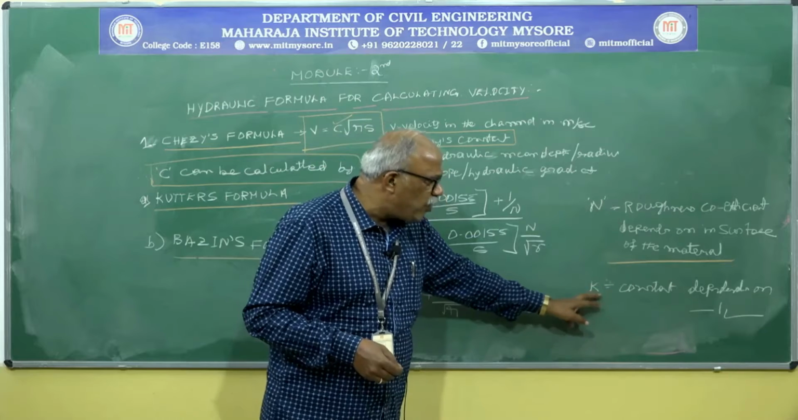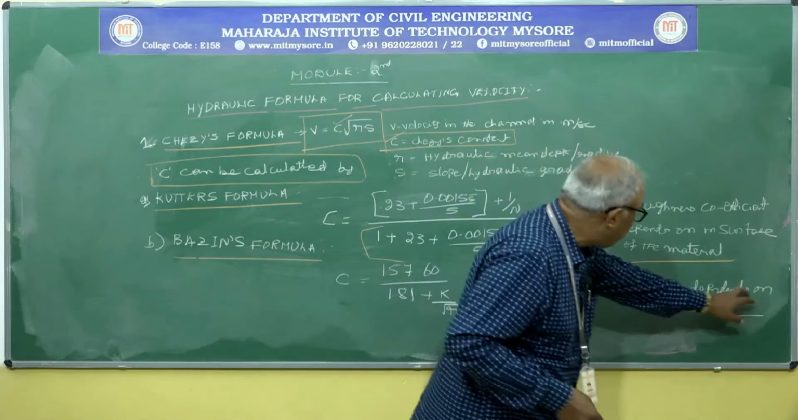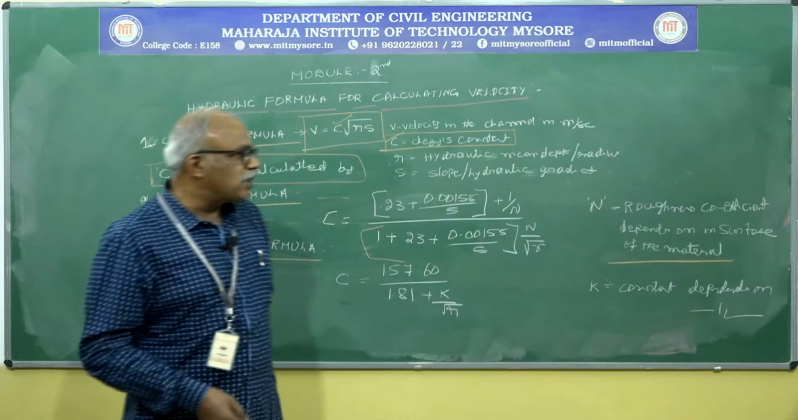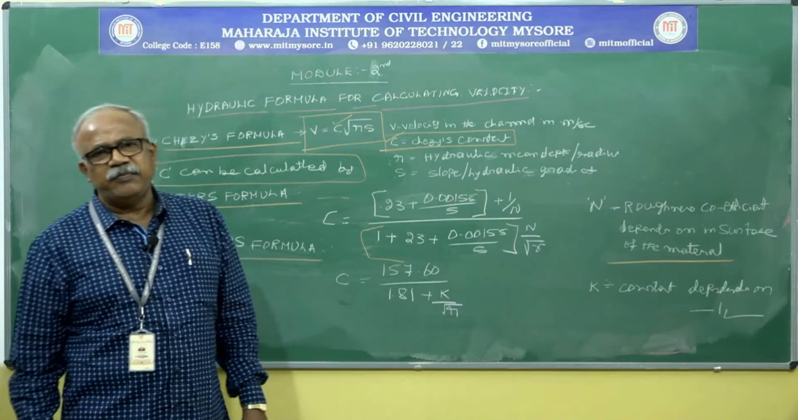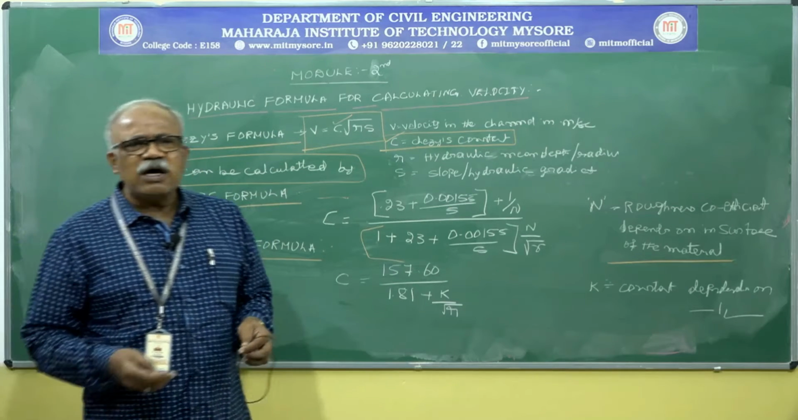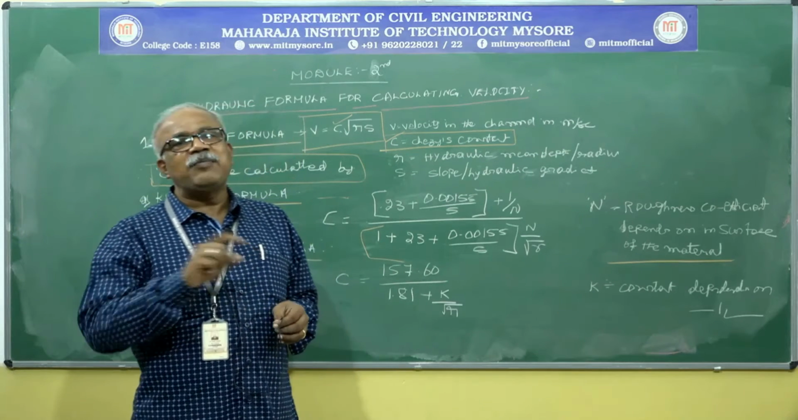Right. Next, what do you mean by K? That is a constant which depends on the same thing, the surface of the material. All the materials do not have the same property or the same characteristics.